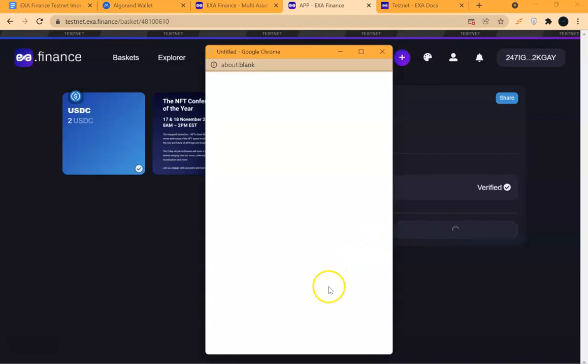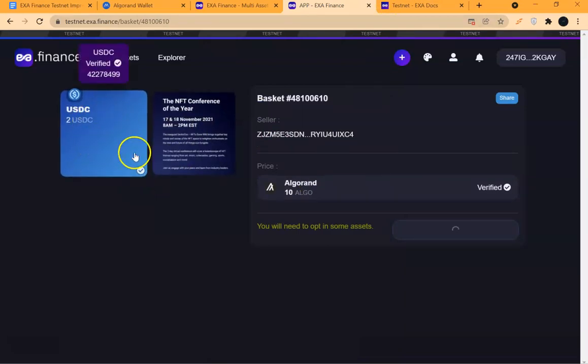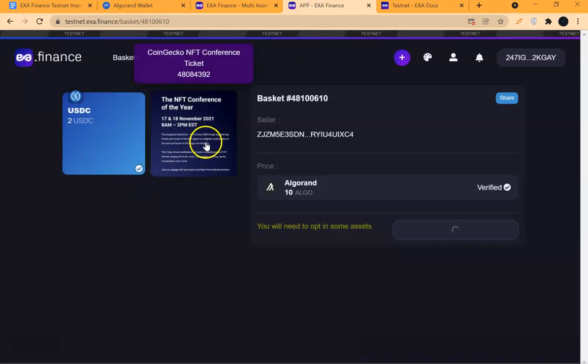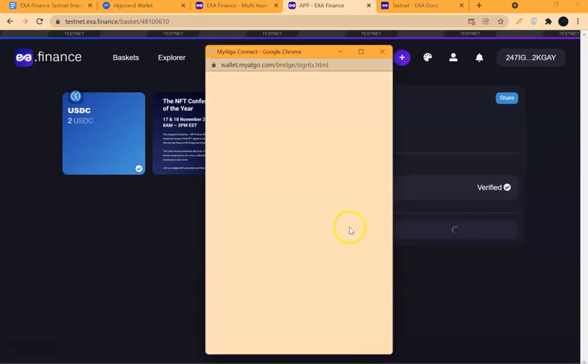And then I run the process. This particular basket contains 2 USDC and 1 NFT, right? So I click on purchase, and then I run the process of purchase.